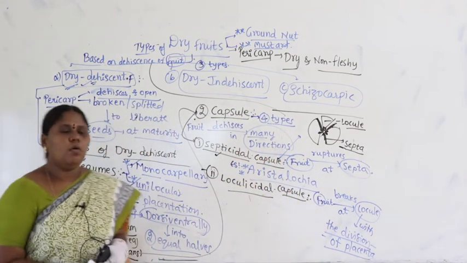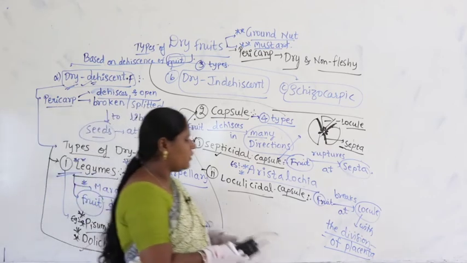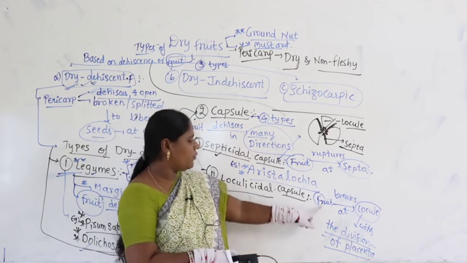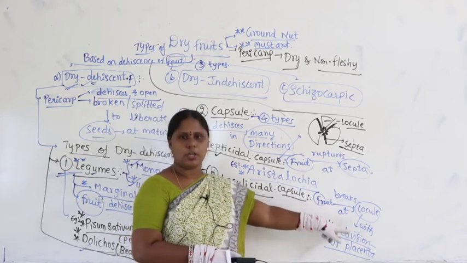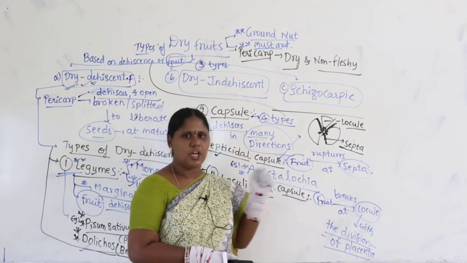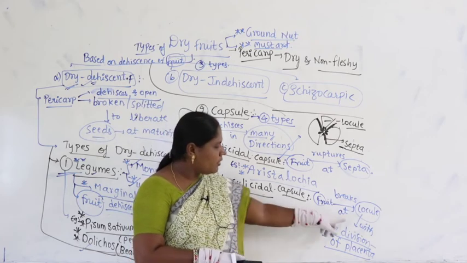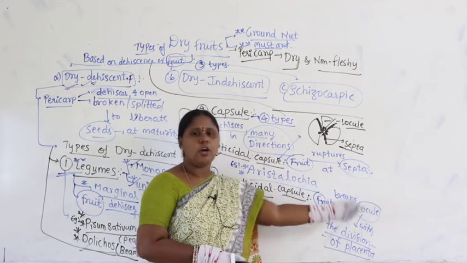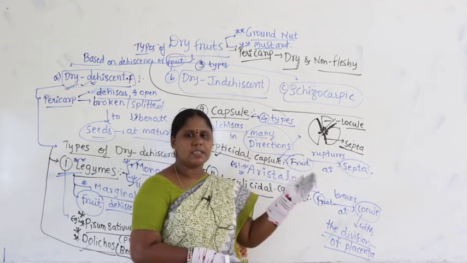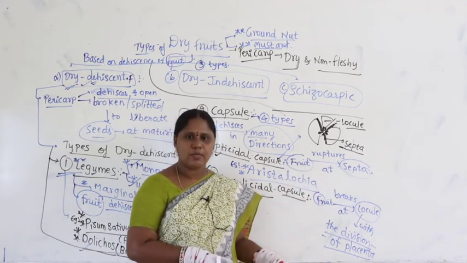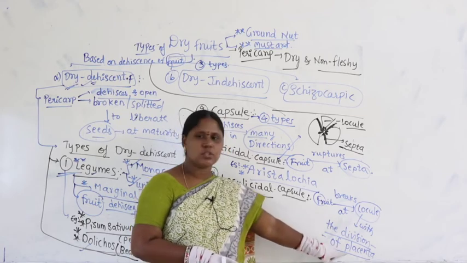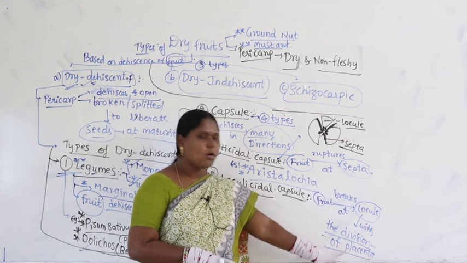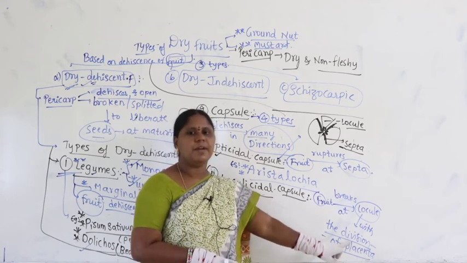So, you studied the ovary contains the ovules, and the ovules are attached to the placenta, right. Here the fruit dehisces exactly on the locule. Locule is nothing but the chamber, and in each chamber the ovules are attached to the placenta. So, when the locule is breaking, the chamber is breaking, guys, automatically what will break? Even the placenta also breaks. So, two things are breaking: the locule is breaking, along with that the placenta is also breaking.